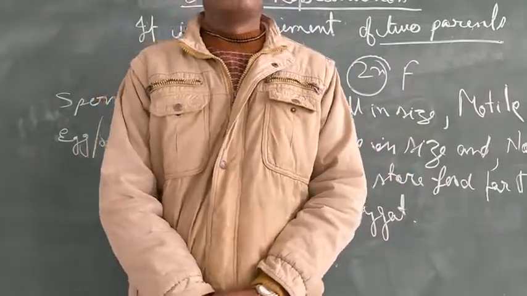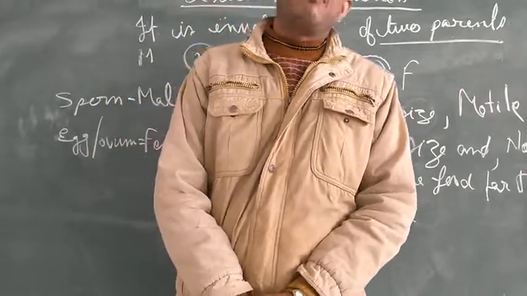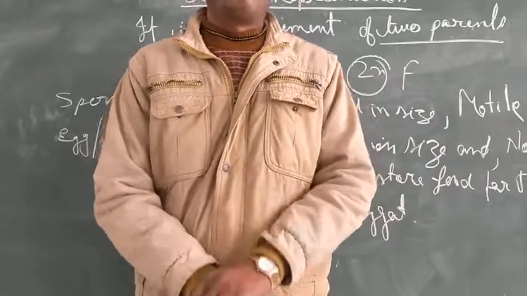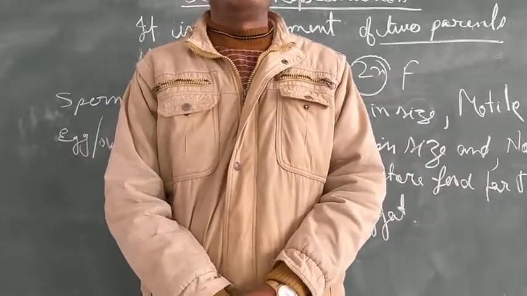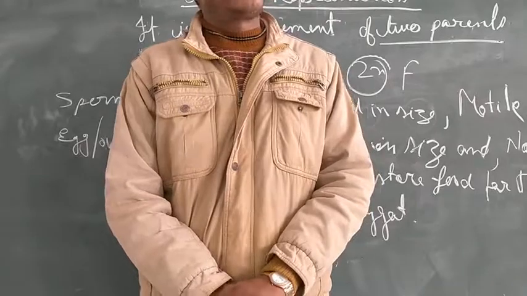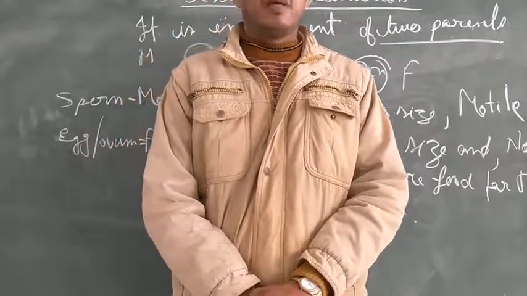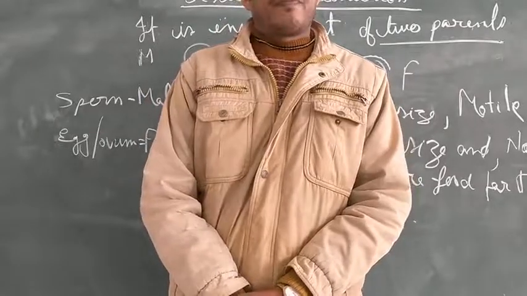Lots of different terminologies are there, and we will even discuss the structure of different parts, why it is formed, and what the reason behind that is. After completion of that we will discuss reproduction in male and female, that is human, and so on. We will discuss this chapter.